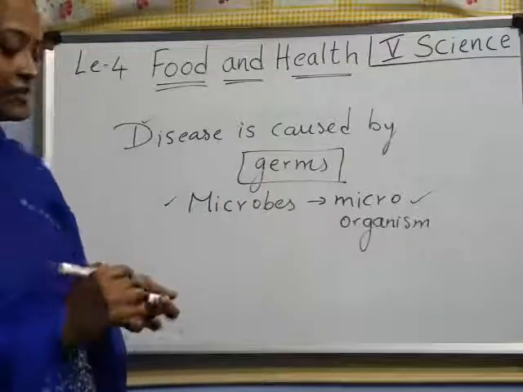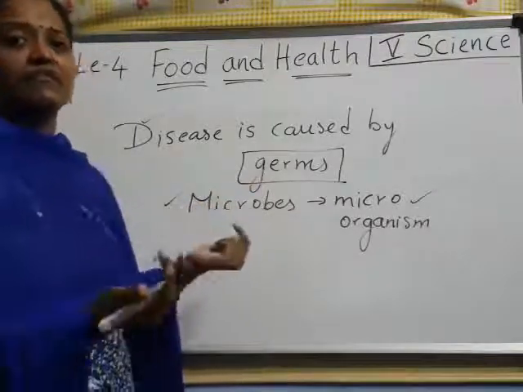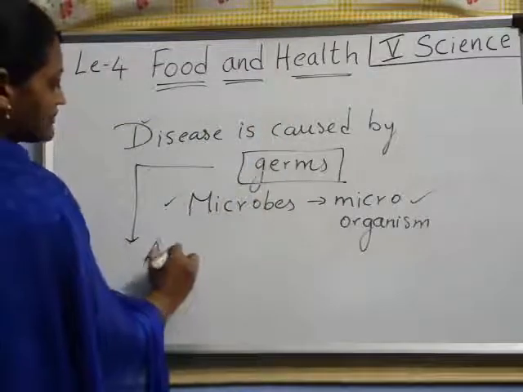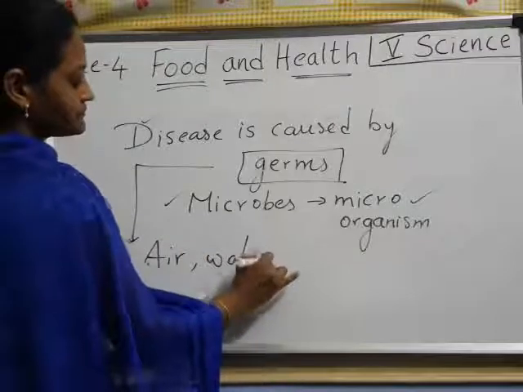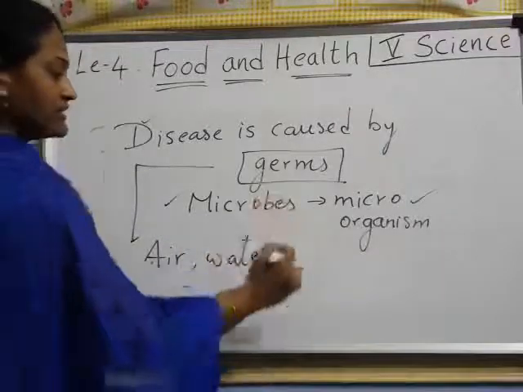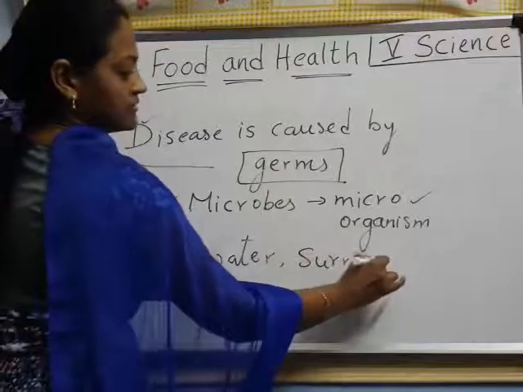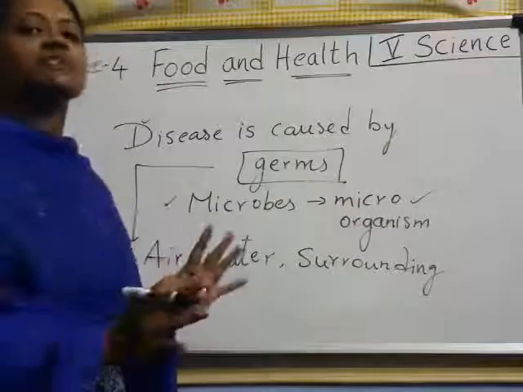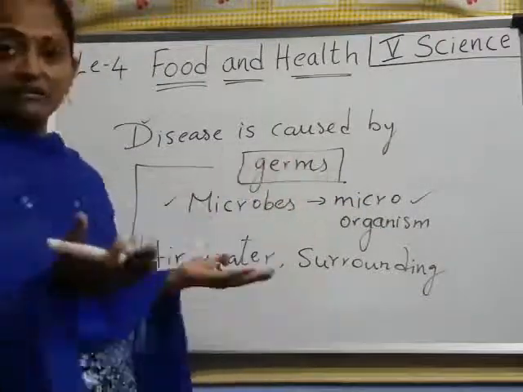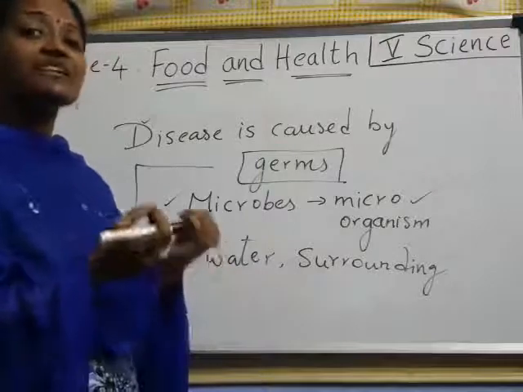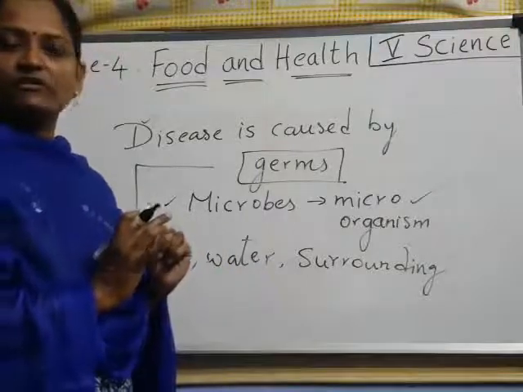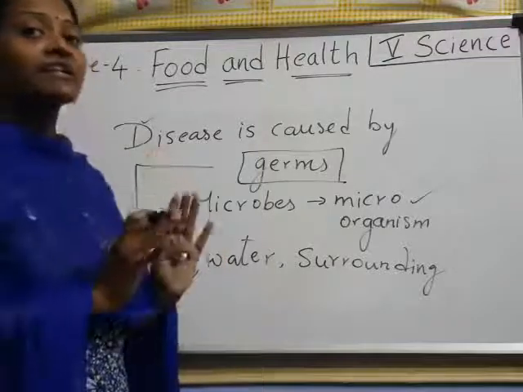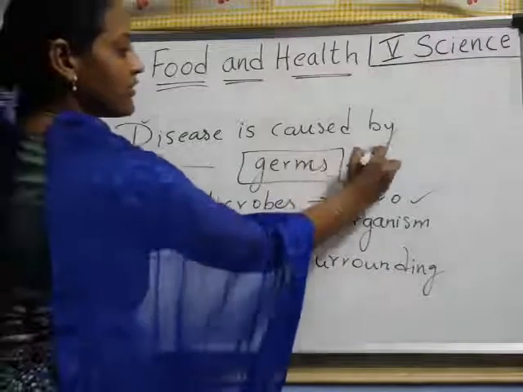Understood, children? Now these germs are there in the air. Understood? Where are these germs? There in the air, in the water, in our surroundings, everywhere. We cannot say that this microbe is not there in this place. Everywhere these microbes are there, right? Around us, so many millions of microbes will be there. Understood? We cannot see those, but some do not cause any disease for us, and only some can cause disease. Those are called germs.